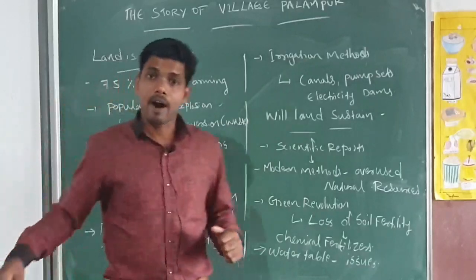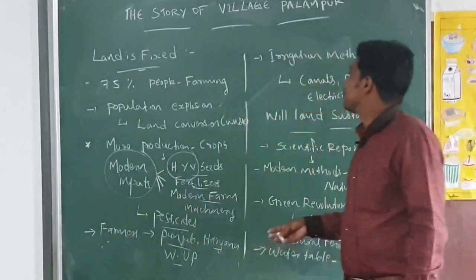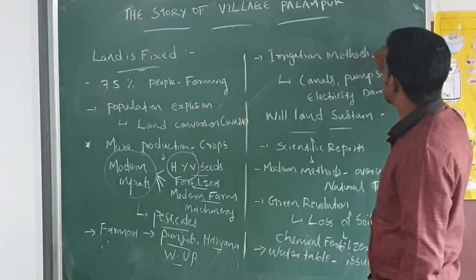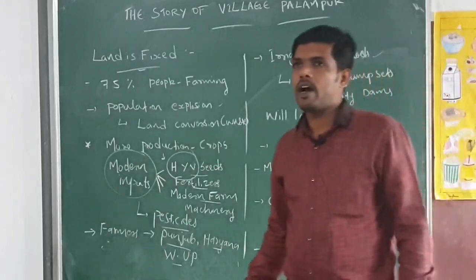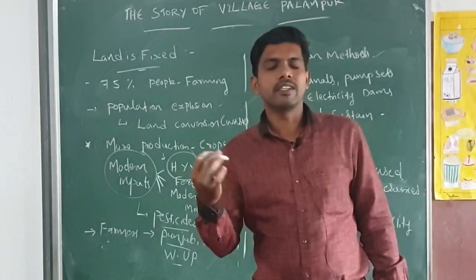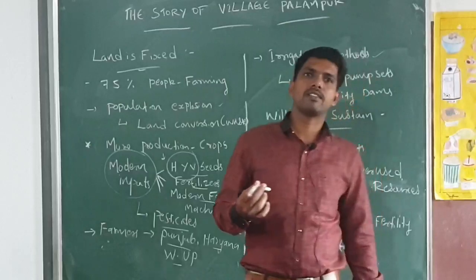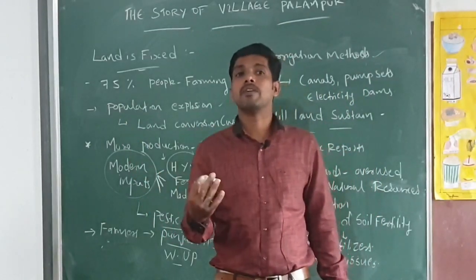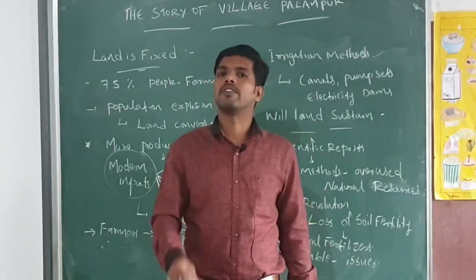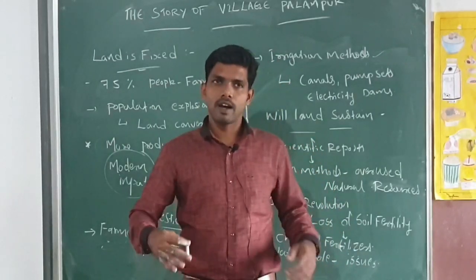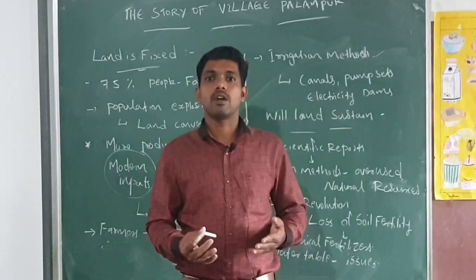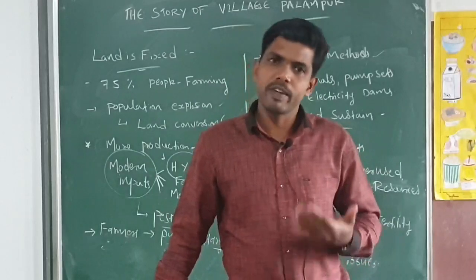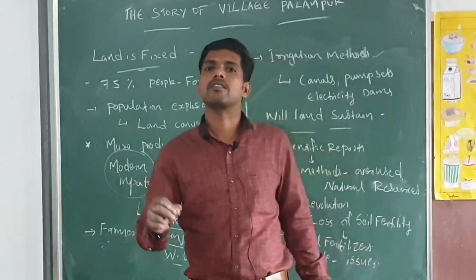And next one, apart from these modern inputs, our farmers from Palampur and India are trying different irrigation methods. In different corners of India, especially in our northeastern states and some remote villages, even at present farmers use traditional methods of irrigation. So with the passage of time, a lot of changes have taken place in irrigation also. So we can discuss what happened in the irrigation area.